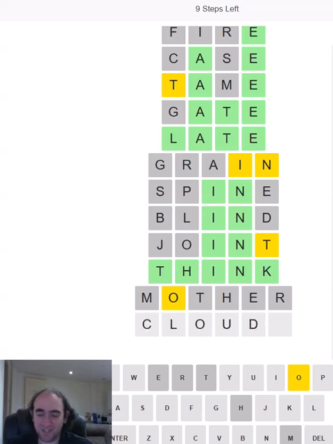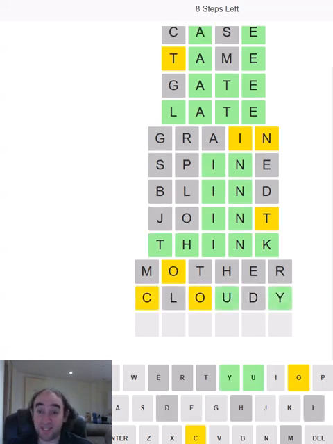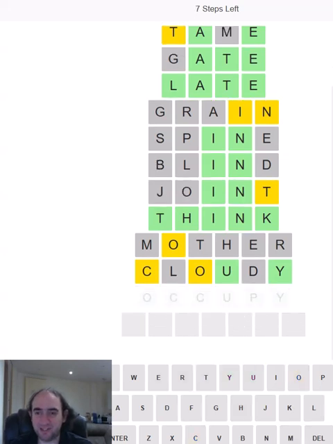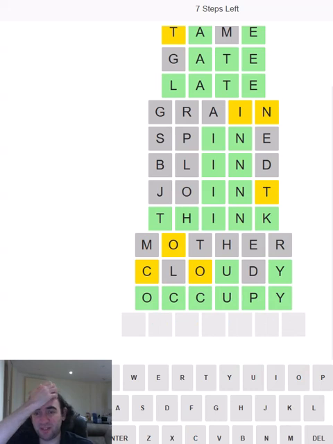How about cloudy? That is much better. Okay, so the O is going to be first. It looks very much like it's going to be occupy. That was a very lucky second guess. It was just the first thing I thought of that worked. And right, what are we going to end?